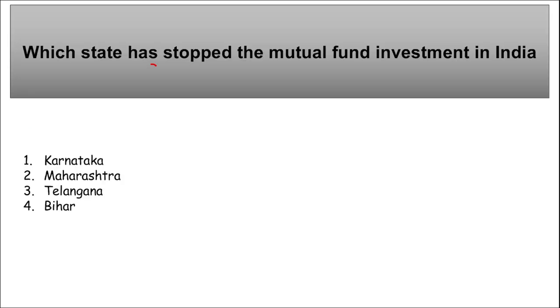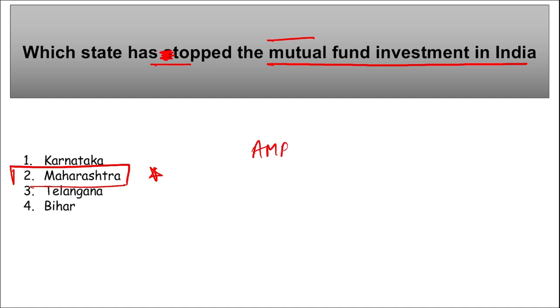Next, which state has topped the mutual fund investment in India? So it is Maharashtra, and this is an important question. The state from which the maximum number of people invested the maximum amount has been Maharashtra, and they have topped the mutual fund investment in India. Correct. And remember here, this data was released by AMFI, that is Association of Mutual Funds in India.